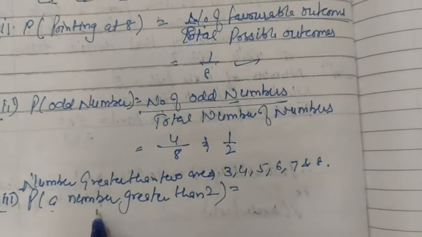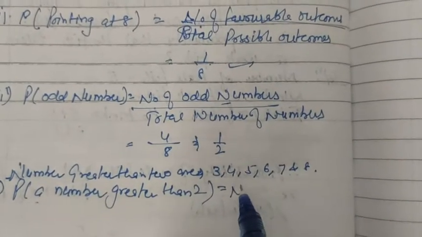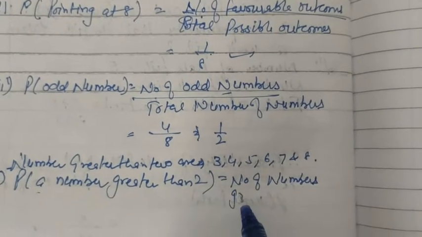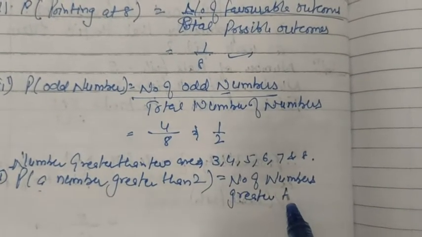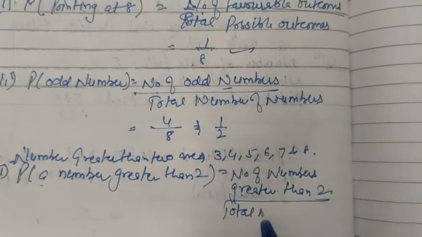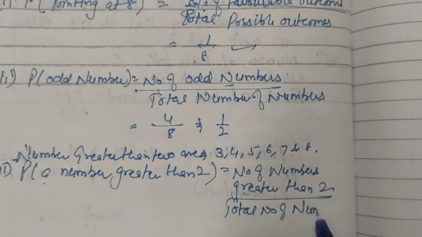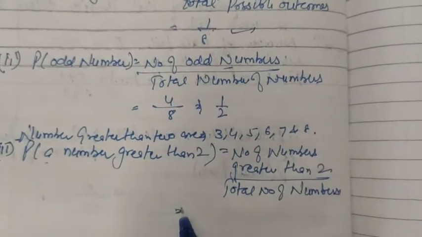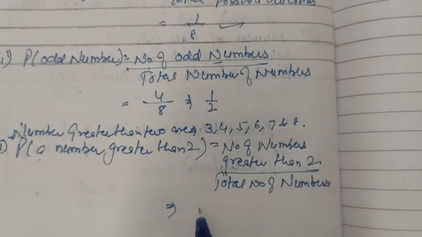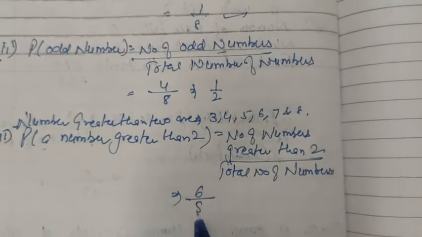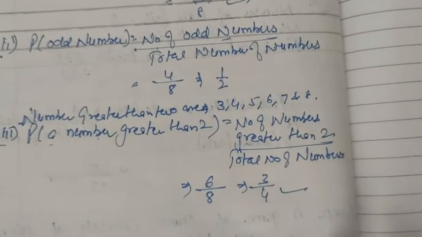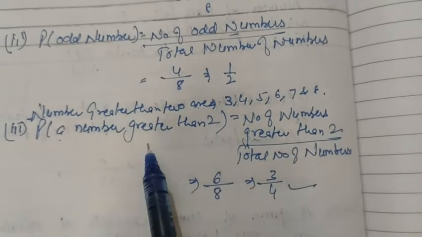So the probability of a number greater than 2 will be the number of numbers greater than 2 upon the total number of numbers. The number of numbers greater than 2 is 6, and the total number of numbers is 8. So this becomes 3 by 4. We have the answer: the probability of a number greater than 2 is 3 by 4.